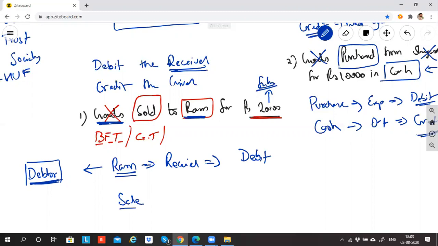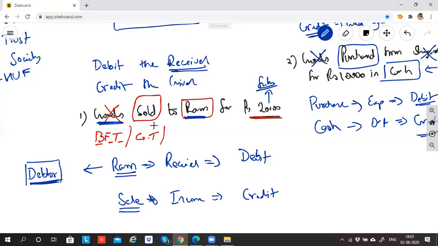Second, sale. Can I say it is an account which comes under trading and profit and loss account? Can I say it has the flavor of income? Yes, sir. So which rule should I look up: personal, real, or nominal? Nominal, sir. It says: debit all expenses and losses, credit all incomes and gains. Sales has the flavor of income, so I will credit sales.